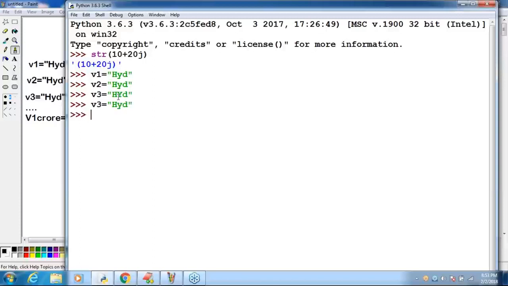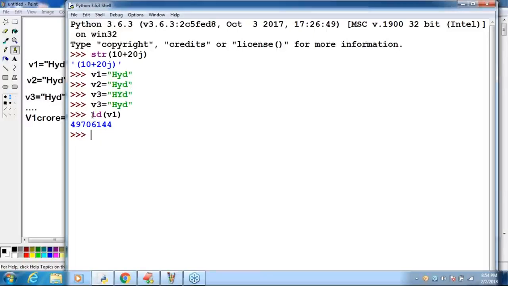Can you please tell, how many Hyderabad objects did I create? Internally only one are created. But how many references are there? 3 references. Sir, where is the proof, sir? Very simple. ID of v1. Let me print. What is that value, sir?